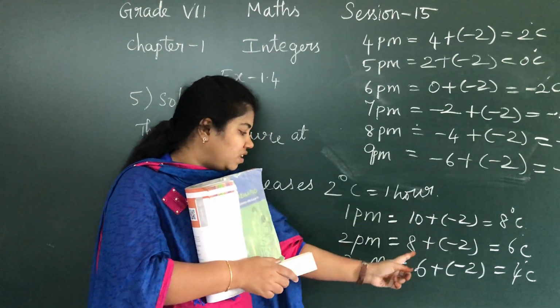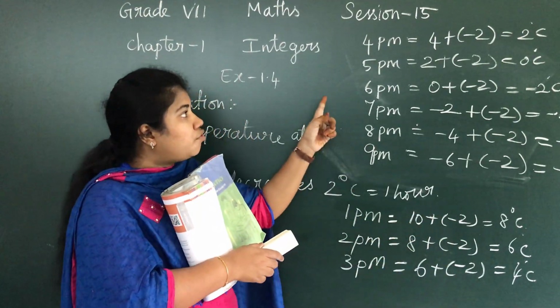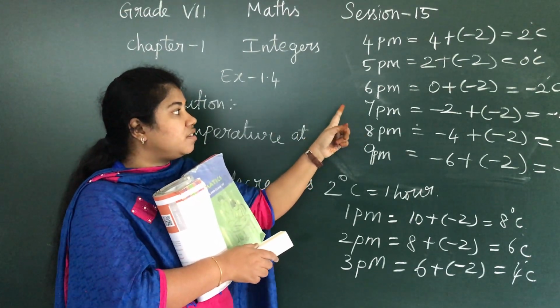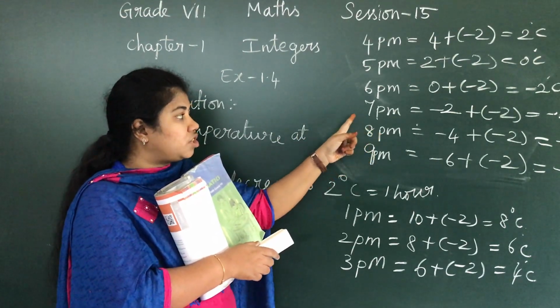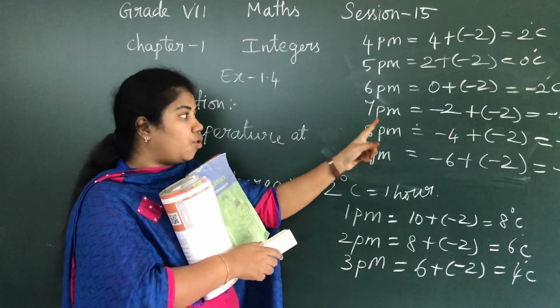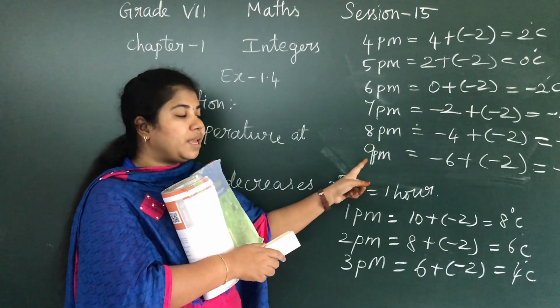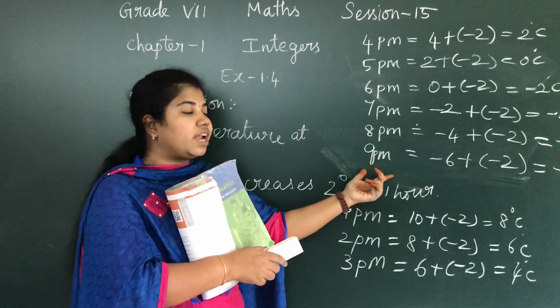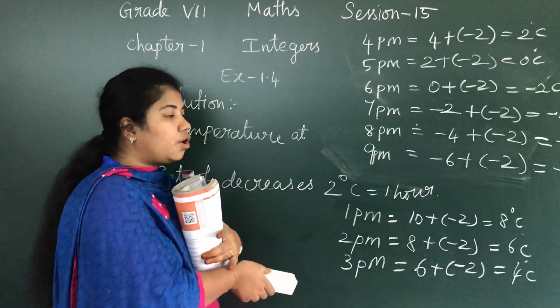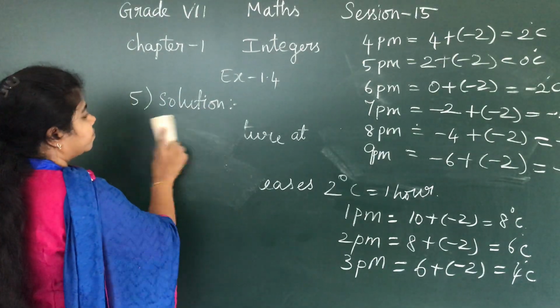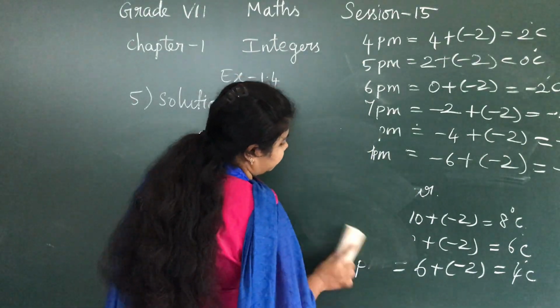Then at 2 p.m. 6, 3 p.m. 4, 4 p.m. 2, 5 p.m. 0 degrees Celsius, 6 p.m. -2 degrees Celsius, 7 p.m. -4 degrees Celsius, 8 p.m. -6 degrees Celsius, 9 p.m. -8 degrees Celsius. So we have arrived at our answer. Now we are going to the next question. The same question, next part.